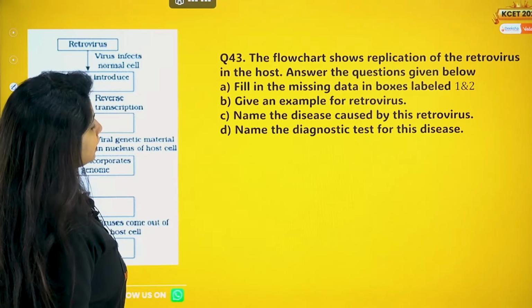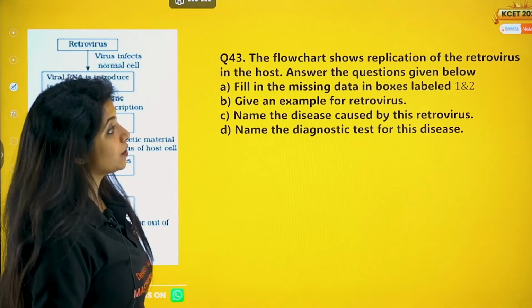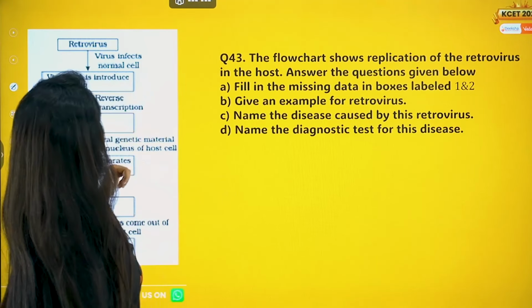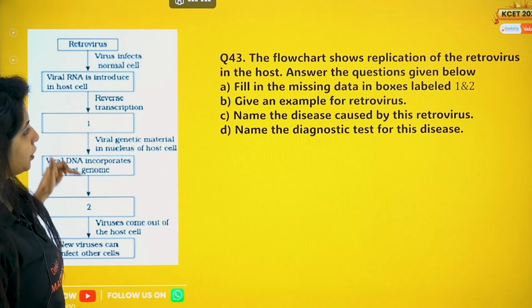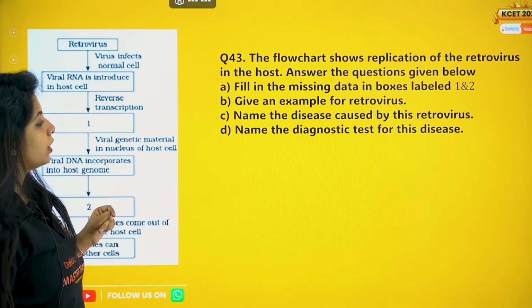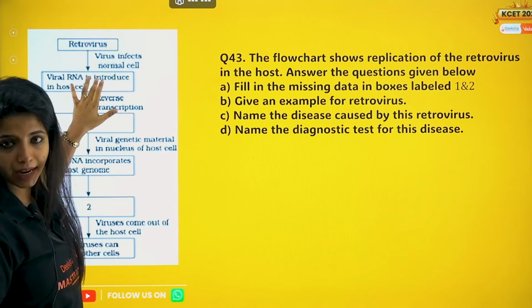Cool. Next. The flowchart shows replication of retrovirus in the host. Answer the questions given below. Fill in the missing data in the boxes labeled as 1 and 2. Give an example for retrovirus. Name the disease caused by this retrovirus. Name the diagnostic test for the disease. Okay, fine, cool. Let's get ahead into it.